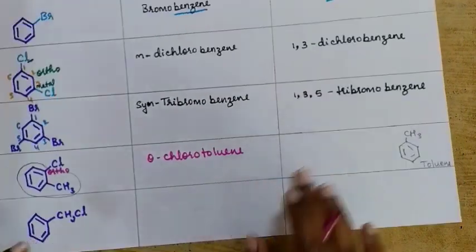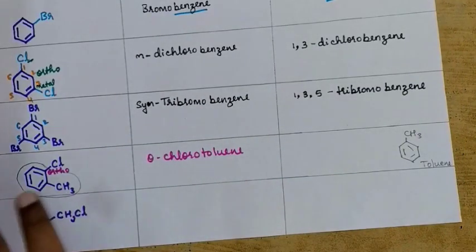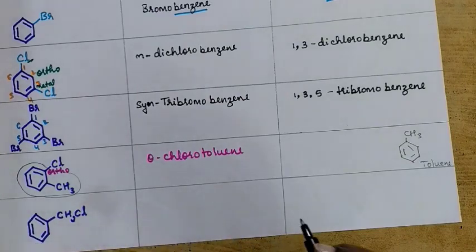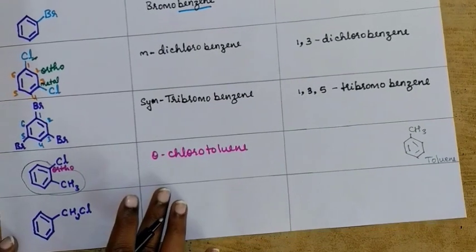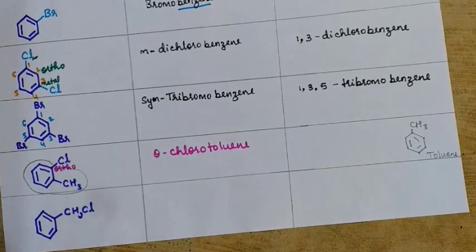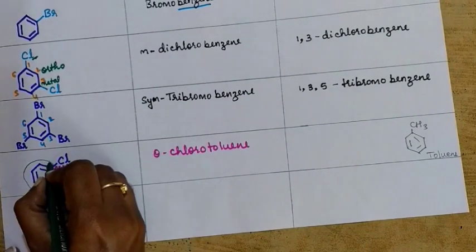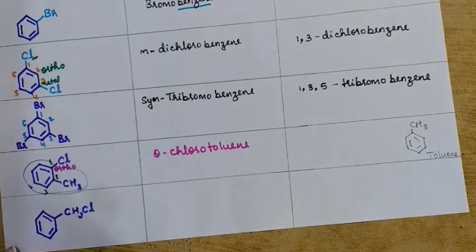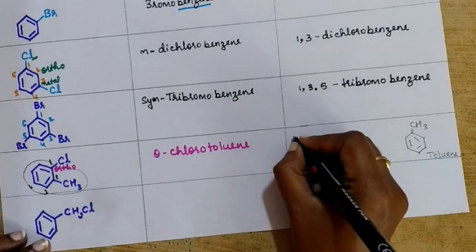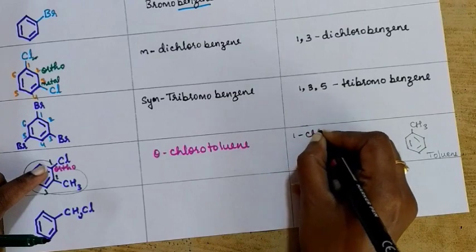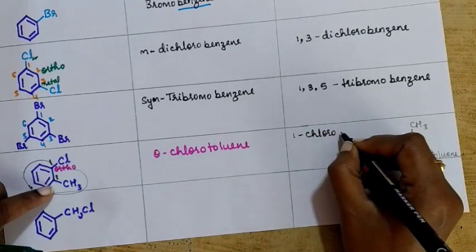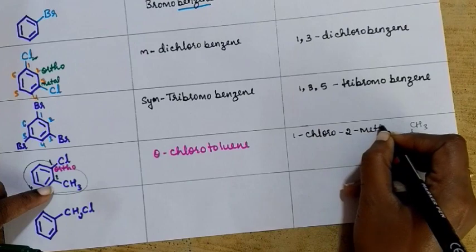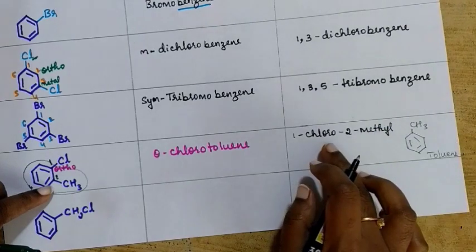And how do you write the IUPAC name? Here the interesting thing is you can write 2 IUPAC names. How do you write it? Any idea? First we need to give the position for substituents. Let me write the position first: 1, 2, 3, 4 and so on. If this is the case, you can write 1 chloro, 2 methyl. Why did I take chloro first again? Because we are following alphabetical order.